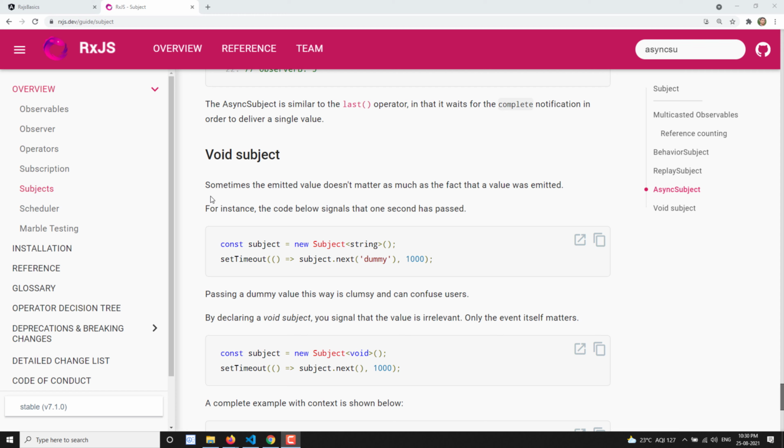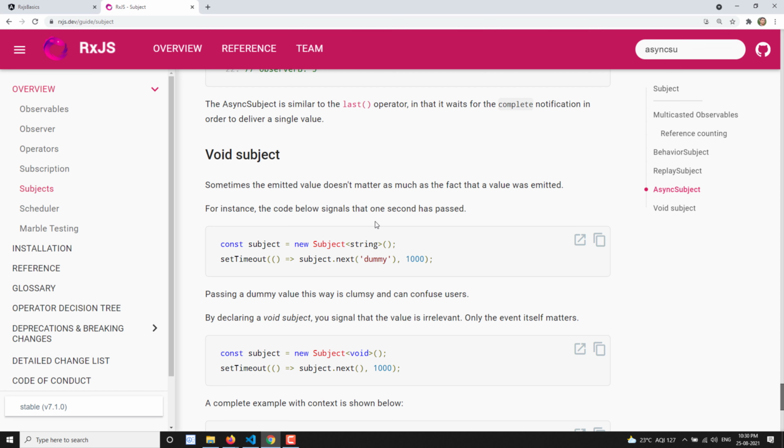Okay, so where can we use this one? We can use this void subject when we need to know that the subject has been invoked, but we don't care about the value. Sometimes the emitted value doesn't matter, but we need to know the fact that a value was emitted. What value was emitted by the subject doesn't matter, but we need to know when the subject has emitted. For that instance, we use this void subject.